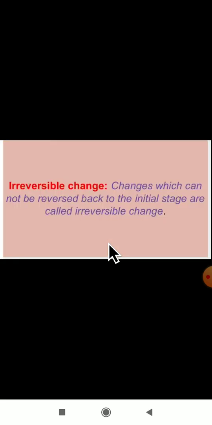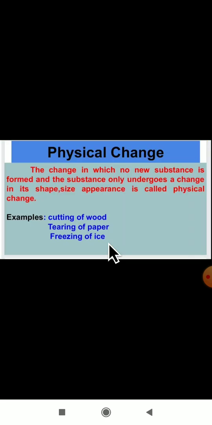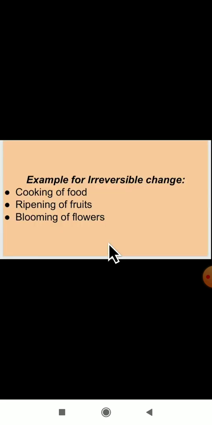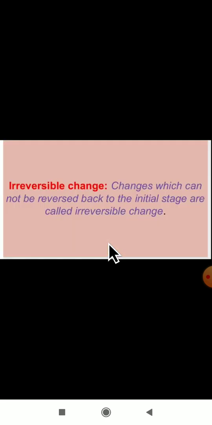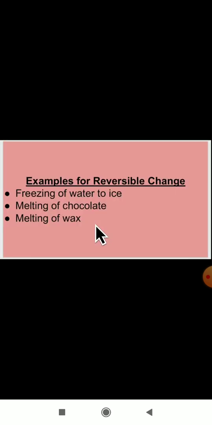Reversible change is nothing but the change which can reverse back to the original stage here. But the changes which cannot be reversed back to the initial stage are called irreversible. Changes which can be reversed back to the initial stage are called reversible. Okay. Changes which cannot be reversed back to the initial stage are called irreversible change here.